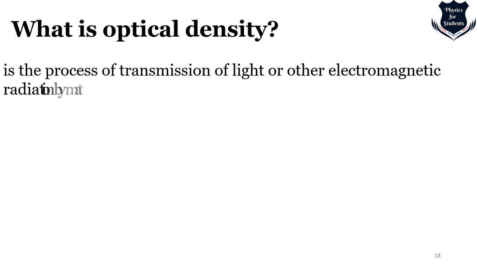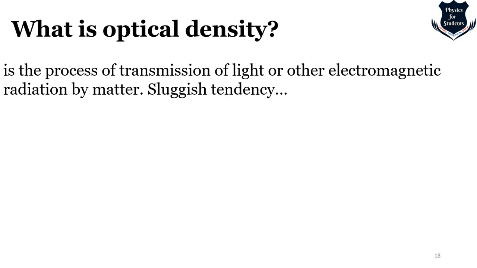process of transmission of light or other electromagnetic radiations by matter. So if I want to make it simple, I can tell it is the ability to absorb the power of the given light, which you can call radiant power. Okay, so that's optical density. First of all, it is not the mass density, it is the ability to absorb the power of the given light, and it is called absorbance of material.